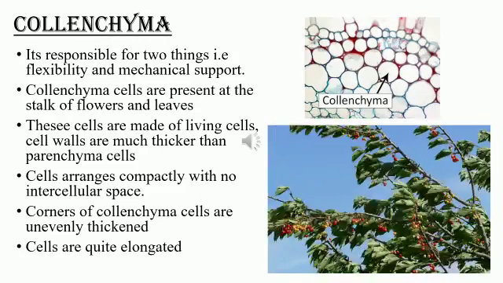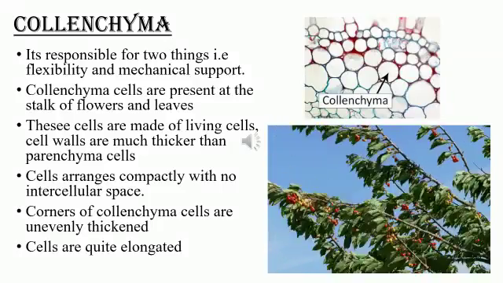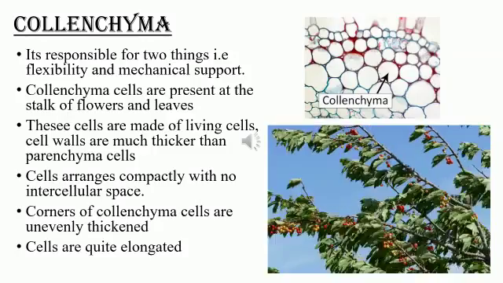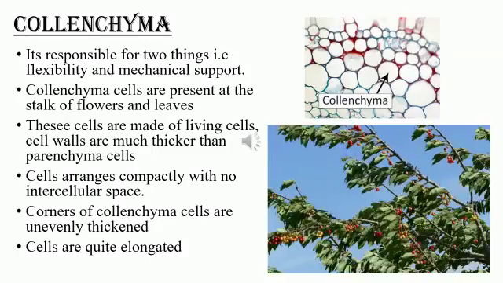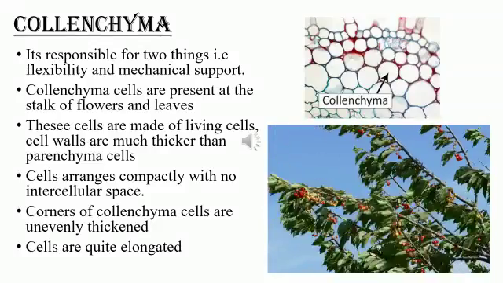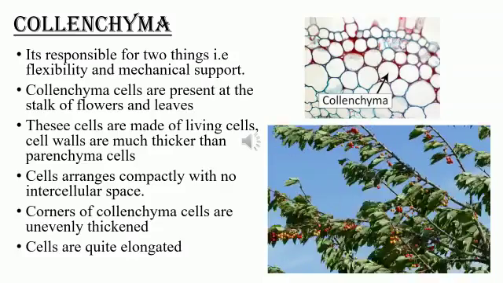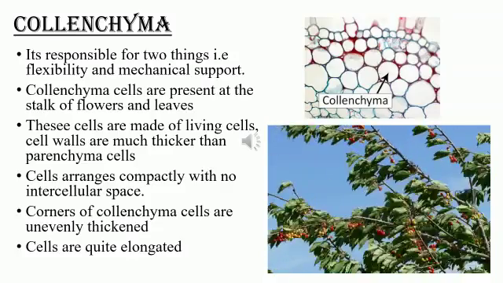These cells are living cells. As I said when I was explaining simple permanent tissue, they might be living cells and also dead cells, isn't it? You can see now in collenchyma, these cells are living cells, and cell walls are much thicker than parenchyma.